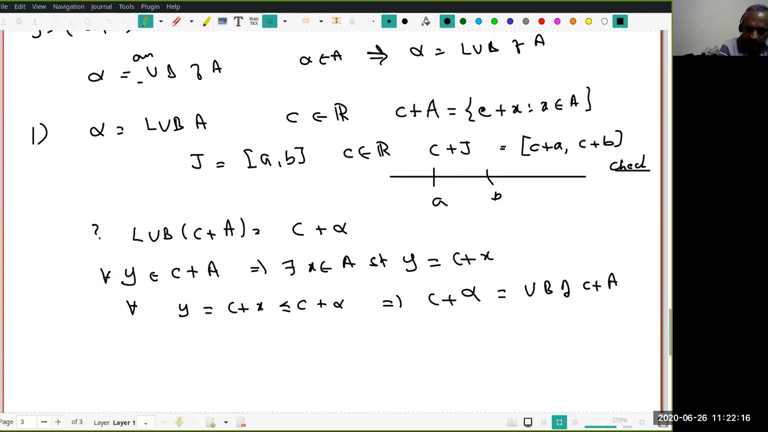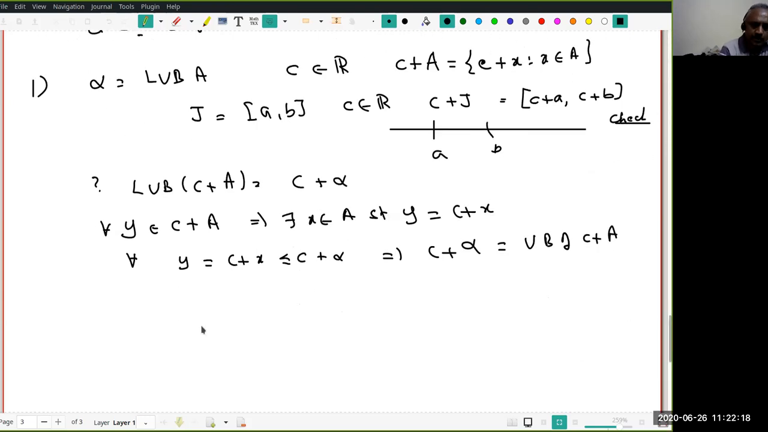Is that okay? Now, what is the next thing we have to prove? We want to prove this is the least upper bound. So, what I have to do is let beta be an upper bound of C plus A.